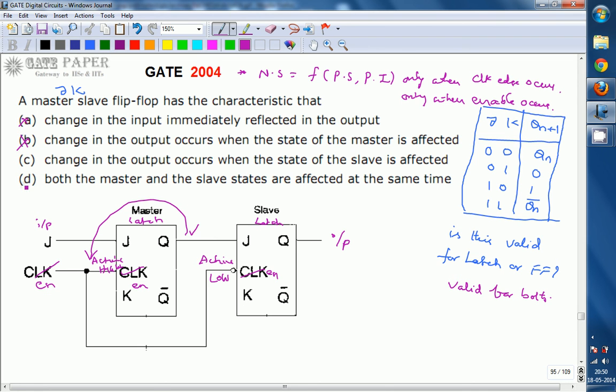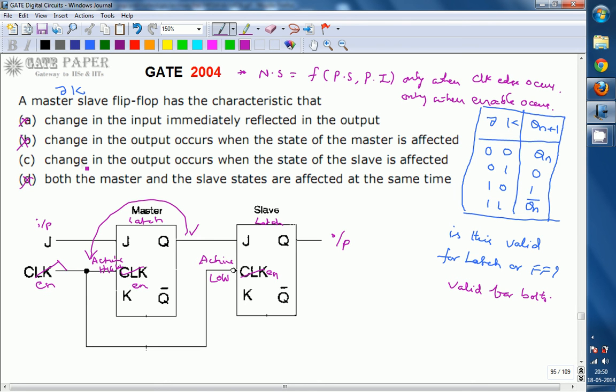Next, D. If you look at D, both master and slave states are affected at the same time. They don't occur at the same time. So D is also wrong.